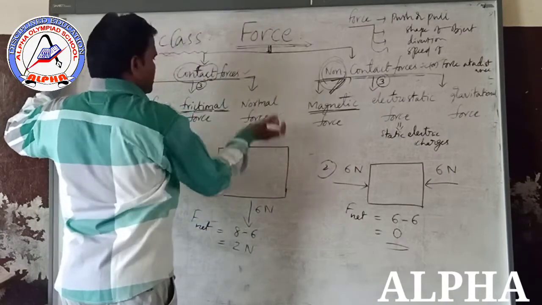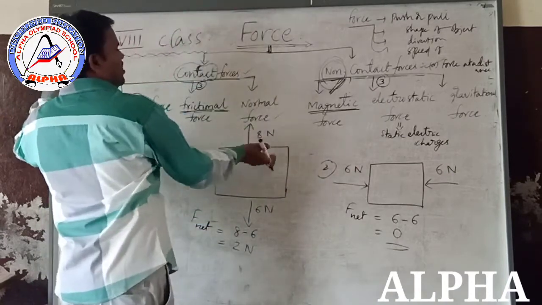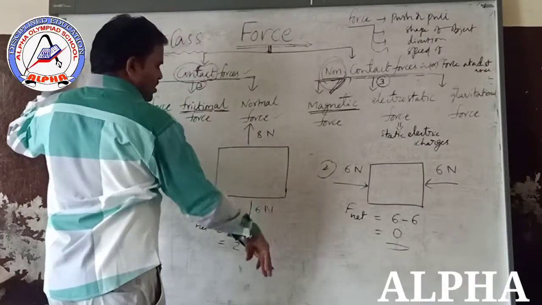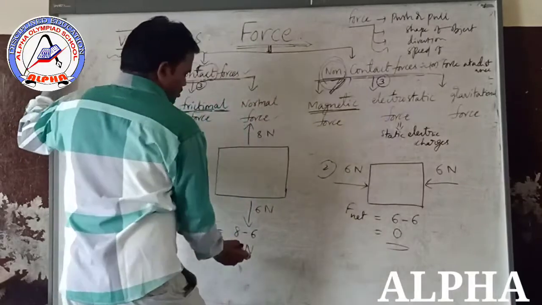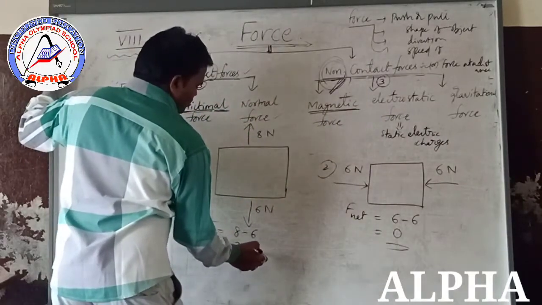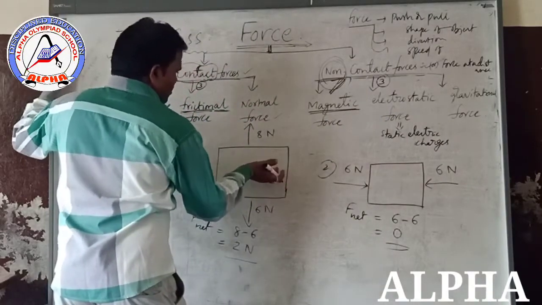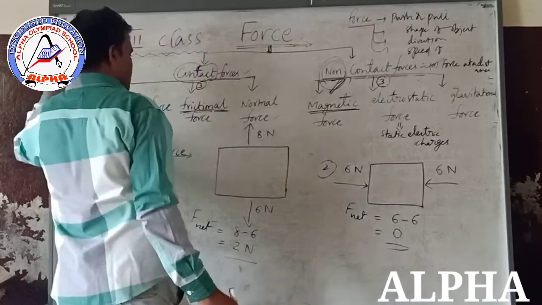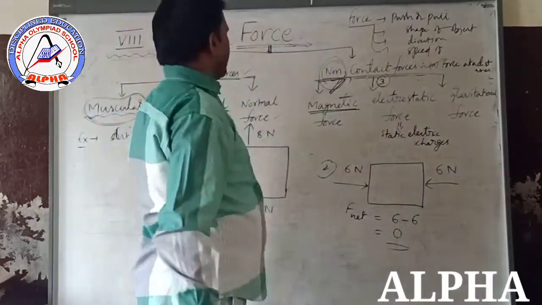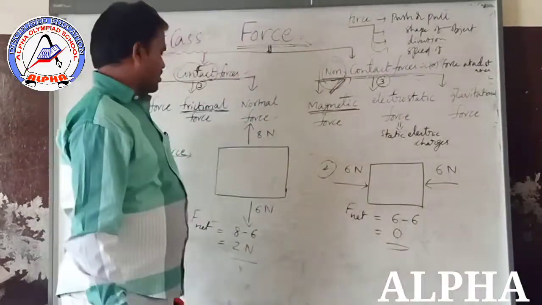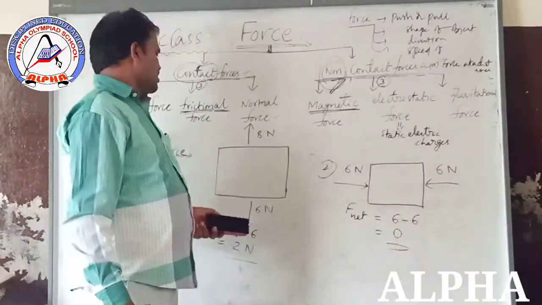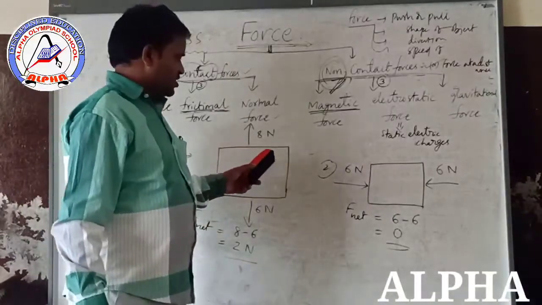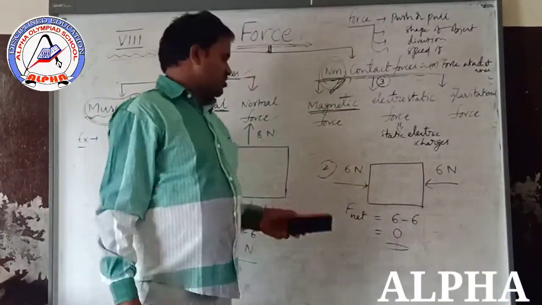2 newtons in the normal direction. Normal means the upward direction, and downward is the gravitation force. So 2 newtons force is applied in the normal direction. These are the example problems for net force. These are most important, and they have already been asked in your examinations.